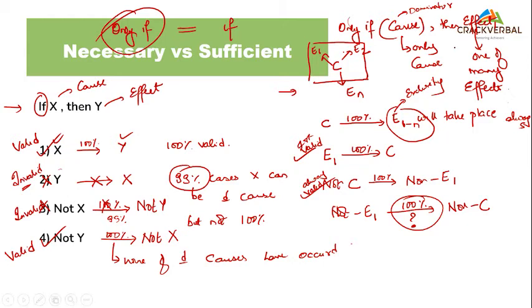This is how CR becomes tricky. You have to stick to the para. This is may or may not, because there can be a different reason for this particular negation of the effect. This is invalid. Please remember.